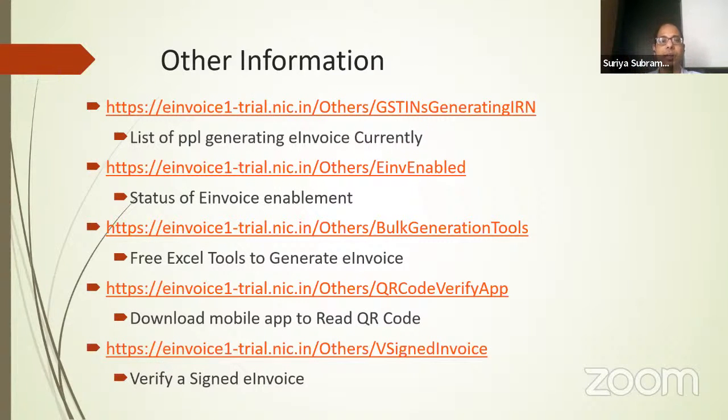There is other information you can check. Who is currently generating e-invoices and whether you have been enabled, you can go and check here. The government has also provided some bulk generation utilities. You can punch your invoices in those utilities and generate, or if you have generated JSON from some software, you can use that. Government has also given a QR code verification utility. You should be able to use that. And there is also a utility for verifying a signed invoice. Today, I'll show you a demo where we'll generate an invoice and verify it on the government portal.